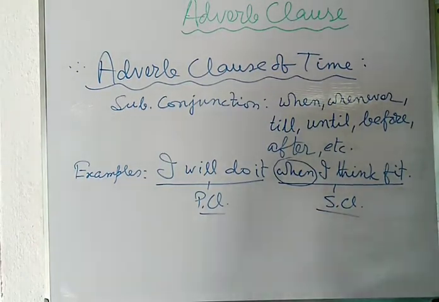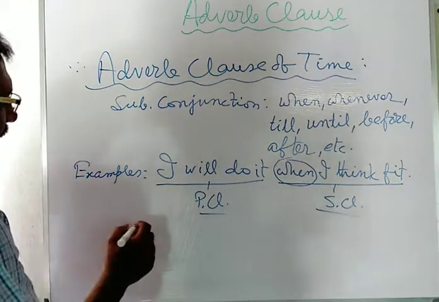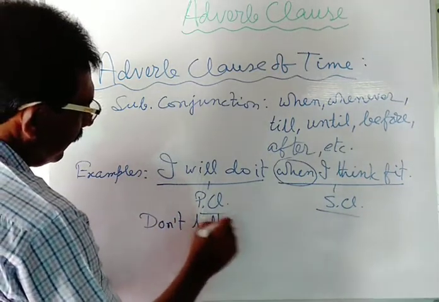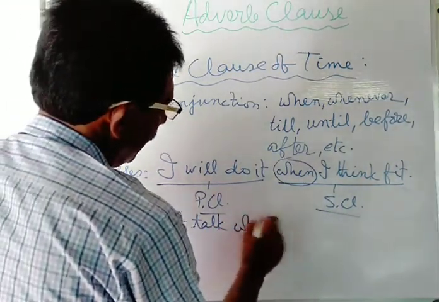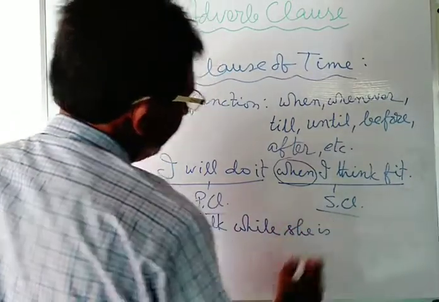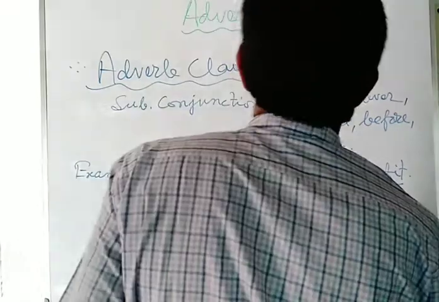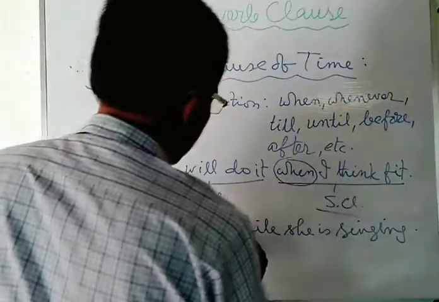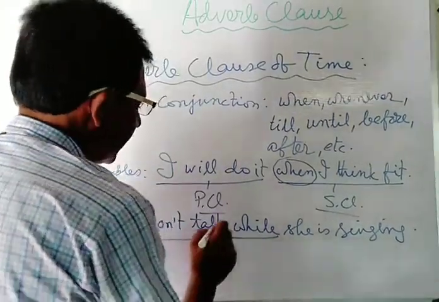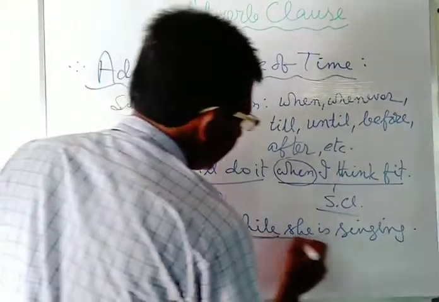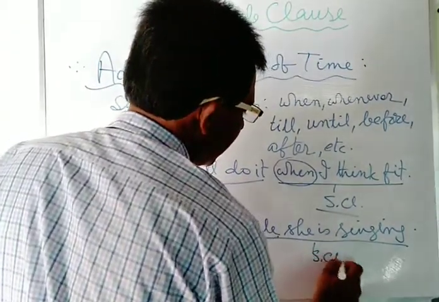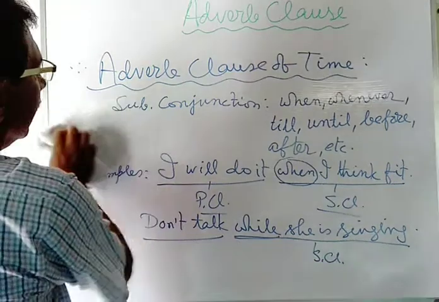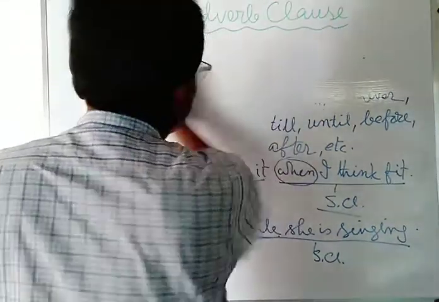Then, don't talk while she is singing. If you take this example, don't talk while she is singing. Here, while is used. Don't talk, this is used as the principal clause, and while she is singing, this is used as the subordinating clause, the subordinating clause of time. Now see more examples of adverb clause of time.